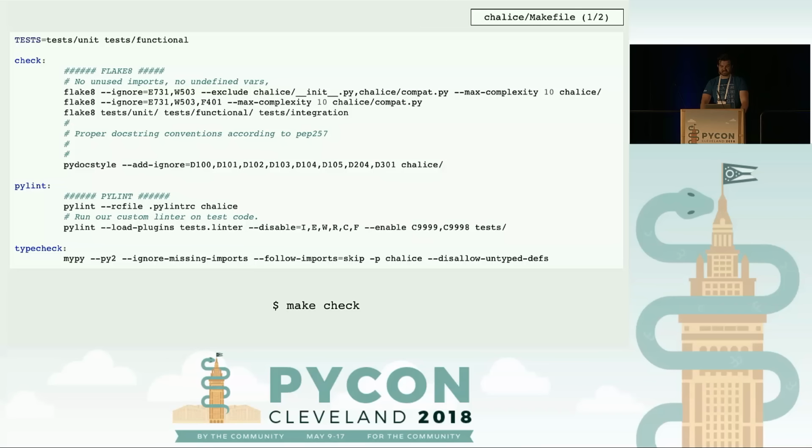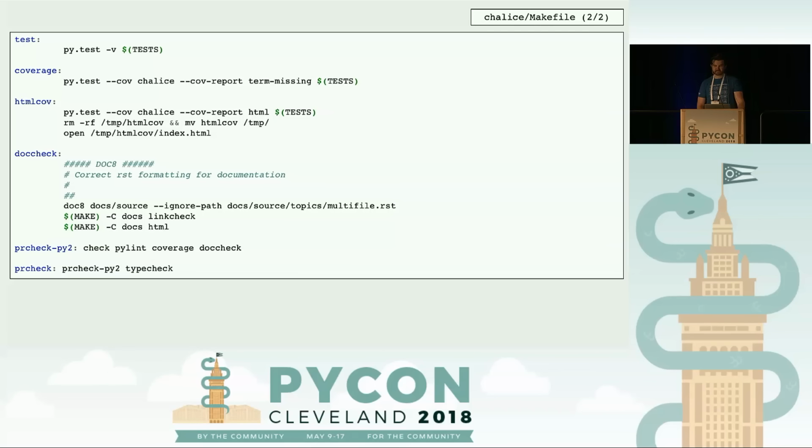You just run make check, and it will go ahead and run Flake8 on the Chalice source code. I can run on a specific file if I had a specific configuration I want. Also, I can run it on the tests to make sure those are up to snuff. There's also Pylint. If I do the same thing, I'll run on Chalice source code and also run it on tests. We even have our own custom plugin for Pylint to do additional checks for our tests.